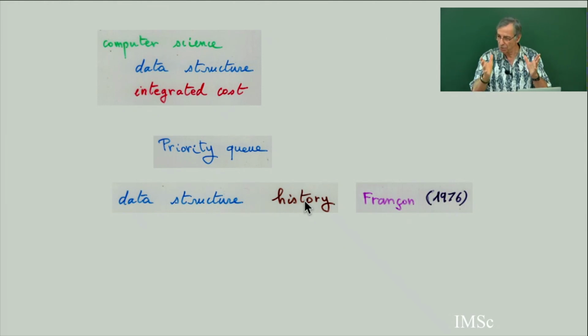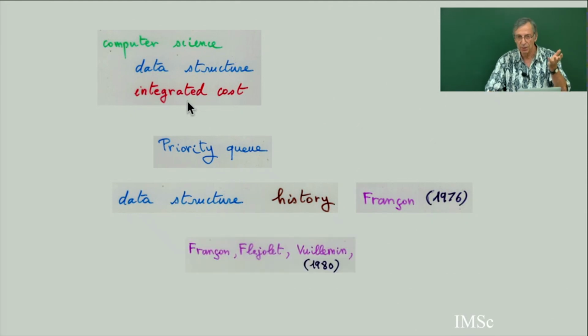So the combination, the pair of the sequence of a primitive operator, which is here the Dyck path, plus which choice you took, this is the history, the total history. And then in computer science, you want to know, where there are different primitive operations, you want to know the average cost. And so this notion of history was introduced by Françon in 1976.